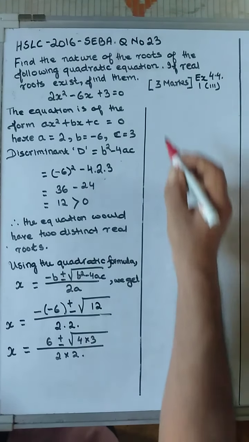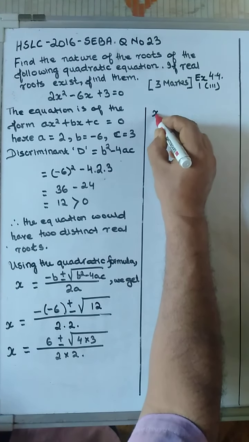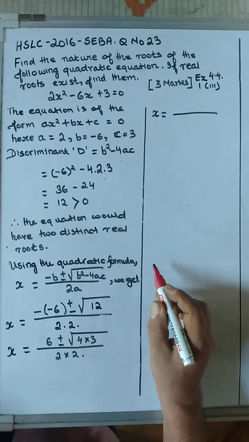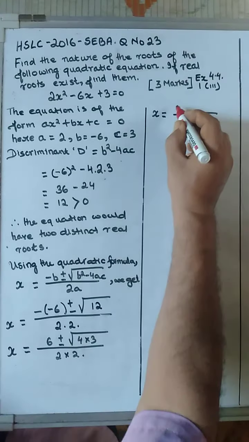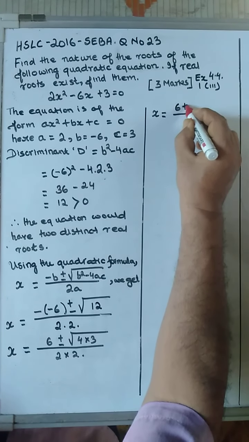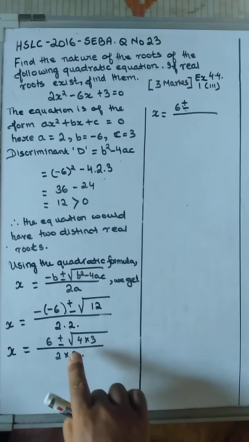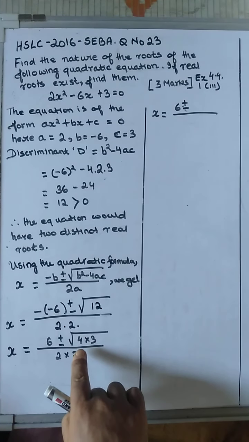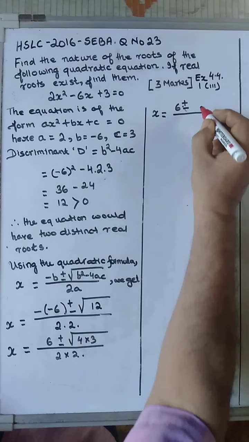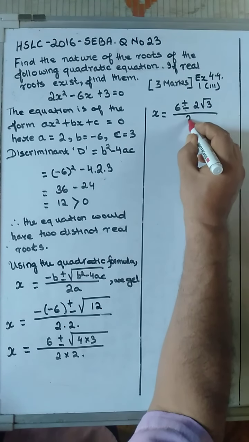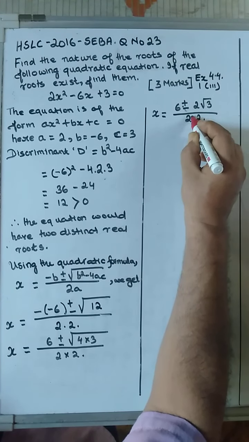So now you complete this. X is equal to, draw your line. You will have here 6 plus minus, and you take out the square root of 4. The square root of 4 is 2 root 3 upon 2 into 2.